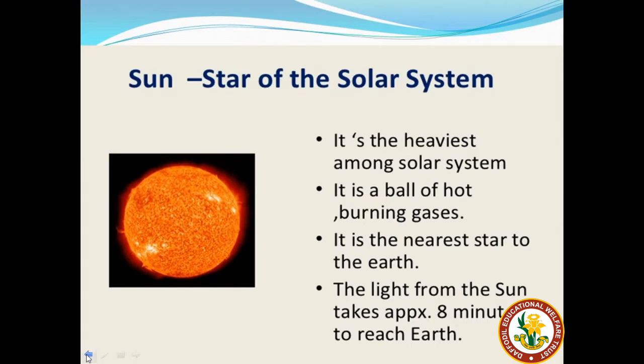Now the word sun got its origin from Roman mythology. The word origin of sun is from Roman mythology. The word Sol in Roman mythology is the sun god. Solar means related to the sun.